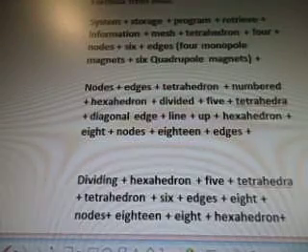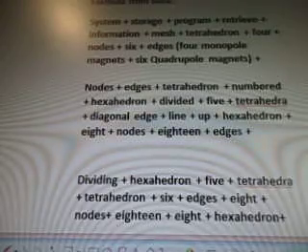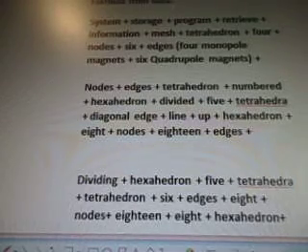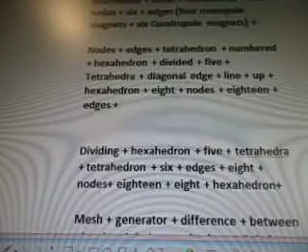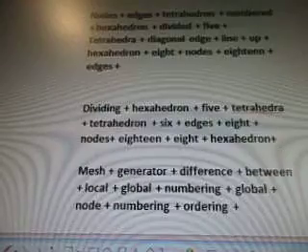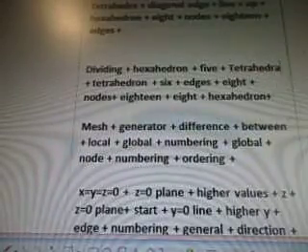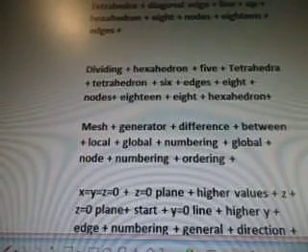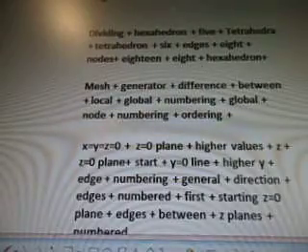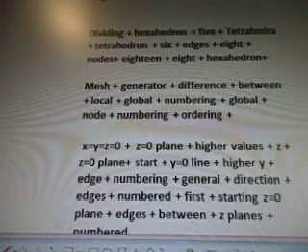Nodes edges tetrahedron numbered hexahedron divided 5 tetrahedra. Diagonal edge line up hexahedron 8 nodes 18 edges. Dividing hexahedron 5 tetrahedra plus tetrahedron 6 edges 8 nodes 18 8 hexahedron mesh generator.